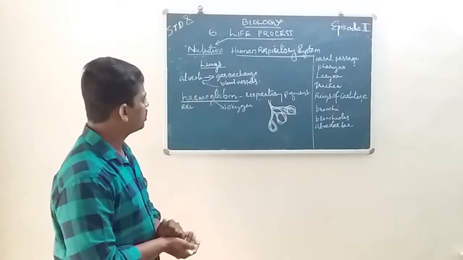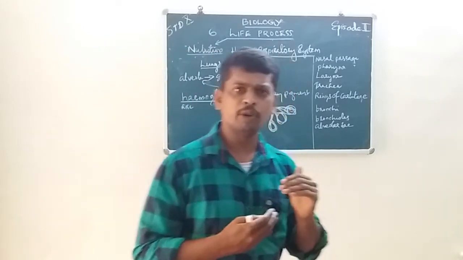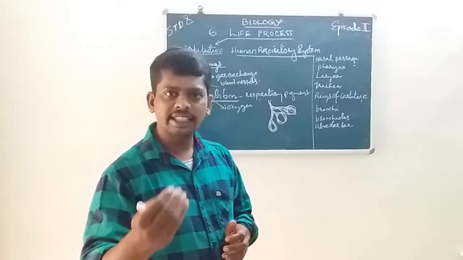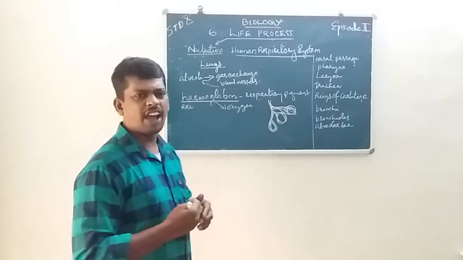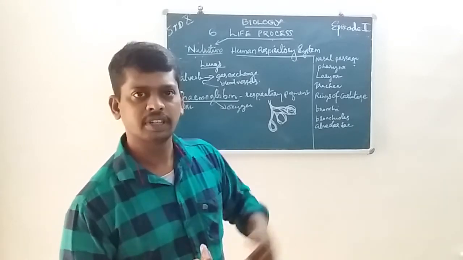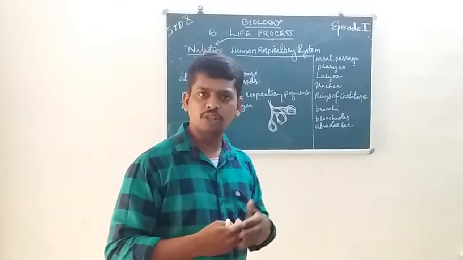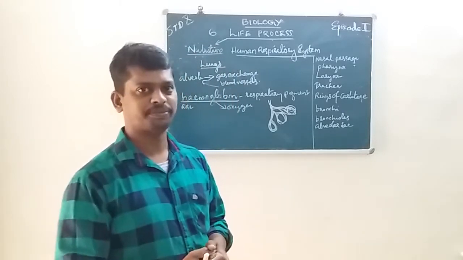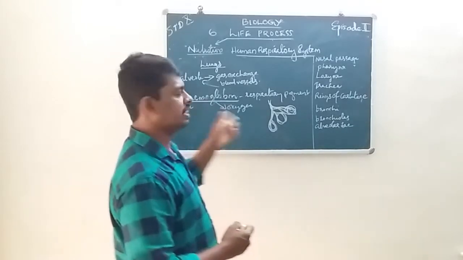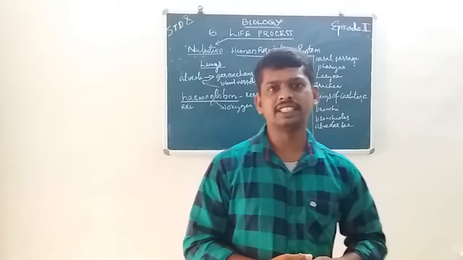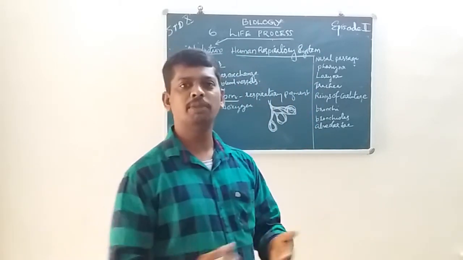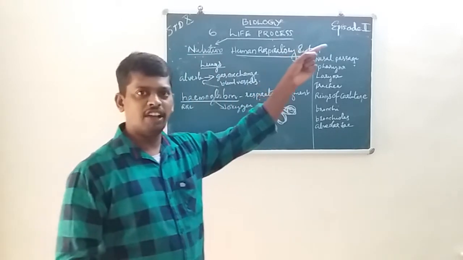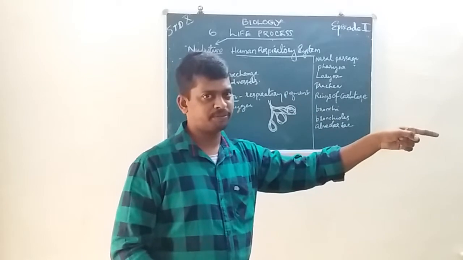What is the importance of hemoglobin? Hemoglobin has an affinity for oxygen, so it can absorb oxygen very fast. But this hemoglobin also shows a strong affinity for carbon dioxide.